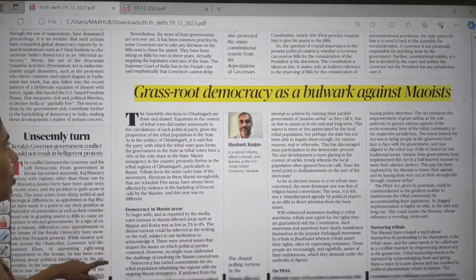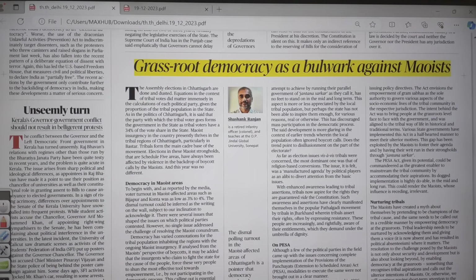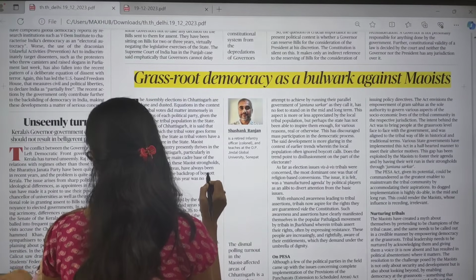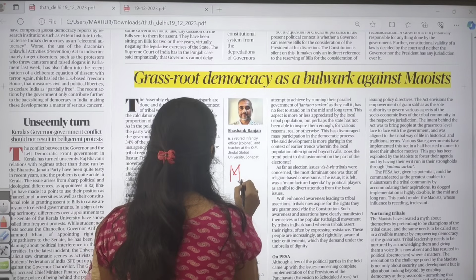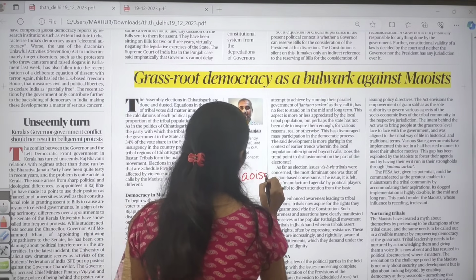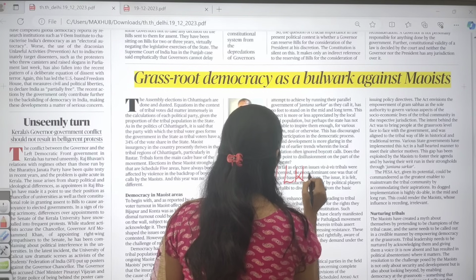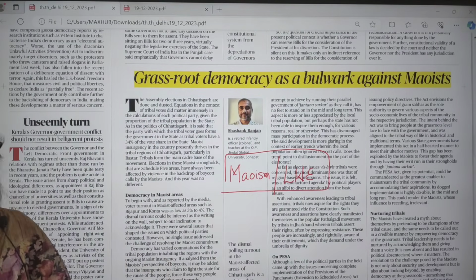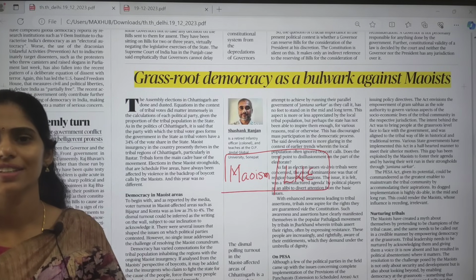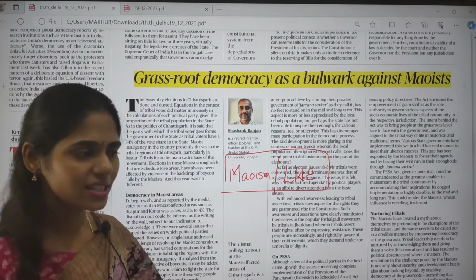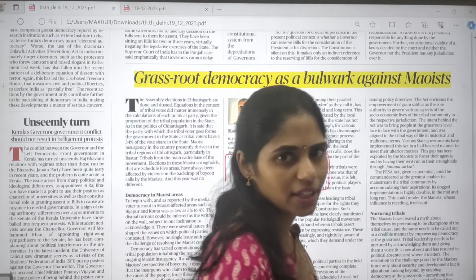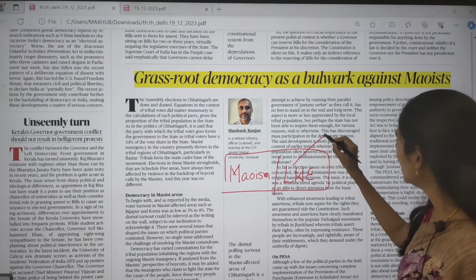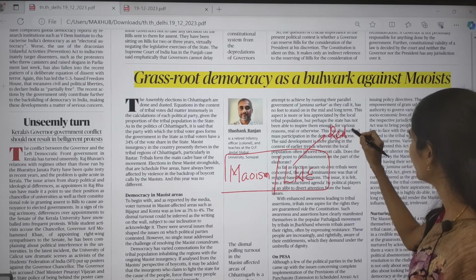And the next topic is about grassroots democracy as a bulwark against Maoists. This article is talking about Maoism, which we can also call left-wing extremism. Why is it in the news? Because recent elections happened in the state of Chhattisgarh. Chhattisgarh is one of the Maoist affected areas, Naxal affected areas, or left-wing extremist regions, and it is also part of the Red Corridor.